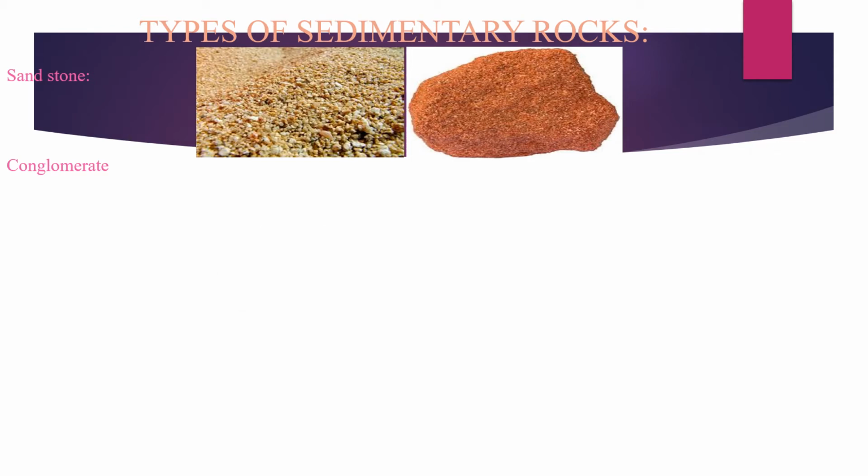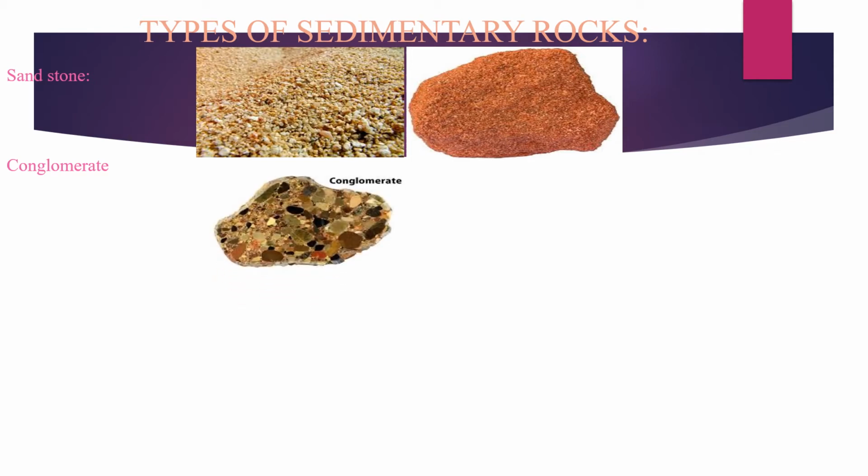And second one, conglomerate. It is made up of gravel, pebbles and stone with minerals. It is a very rough material and uneven to touch. It is a very hard rock and is not affected by the sunlight, wind or rain.